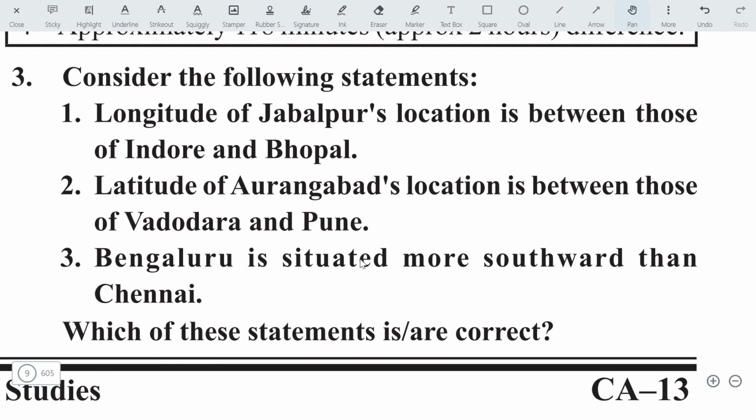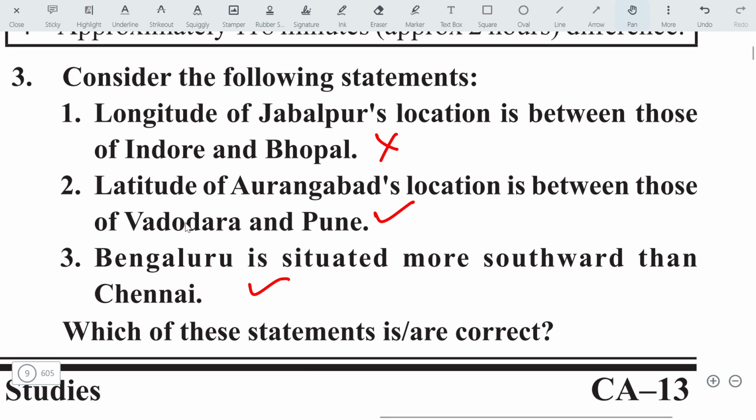Consider the following statements. Longitude of Jabalpur is located between Ajmer and Bhopal. This is wrong. Let's move on to the next statement. Longitude of Aurangabad is between those of Vadodara and Pune. This is right. Bengaluru is situated more southward than Chennai. Yeah, this is also right. Actually, when we see the map, Karnataka is northward to Chennai, but somehow Bangalore is located southward to Chennai.